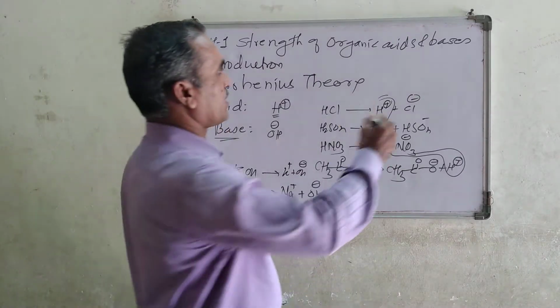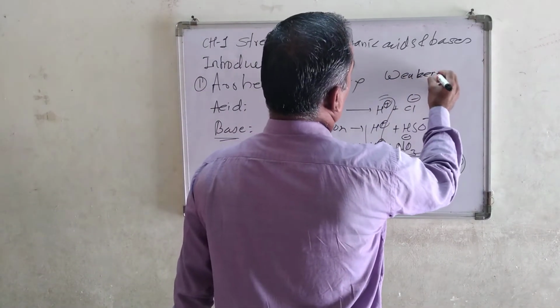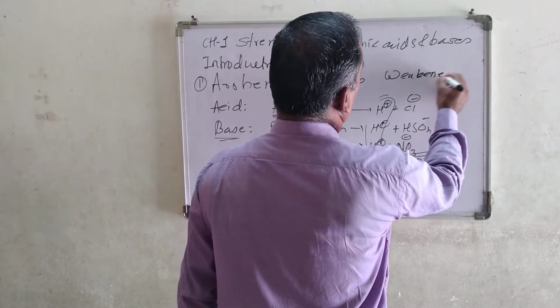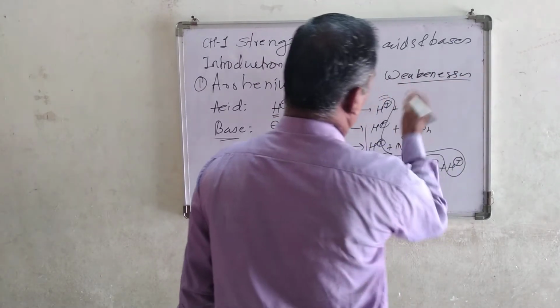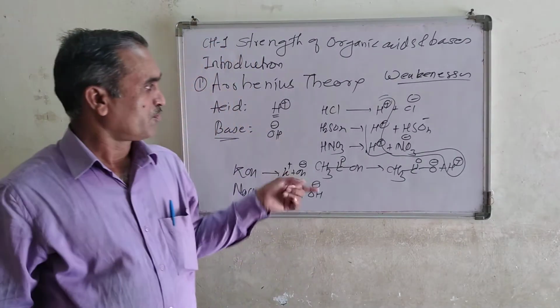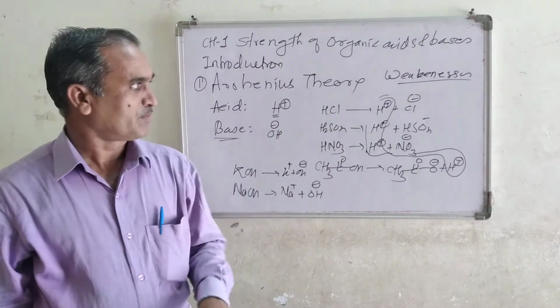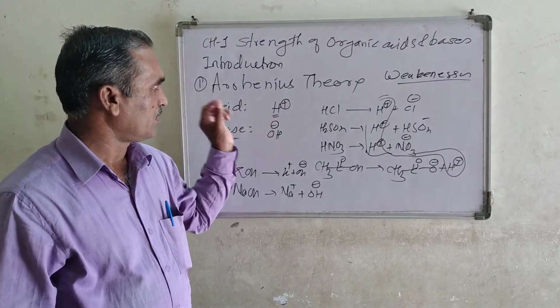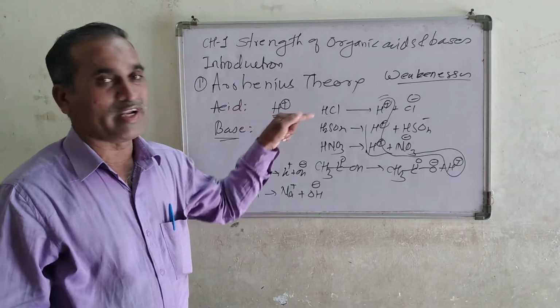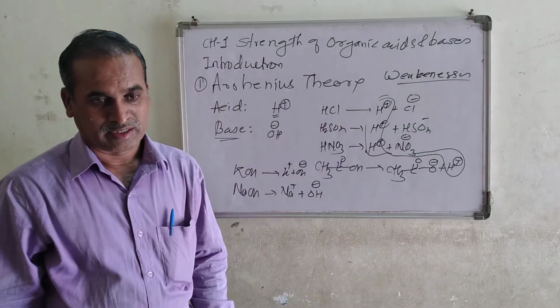But there are weaknesses of the Arrhenius theory, the drawbacks of the Arrhenius theory. Because if you look here, he considered only an aqueous medium, only water medium.